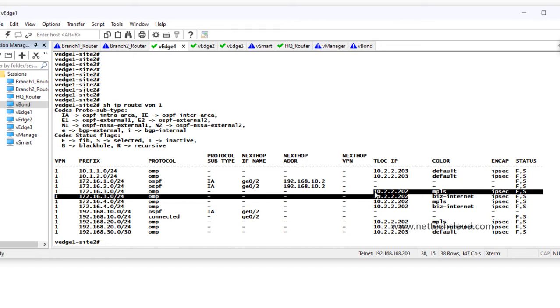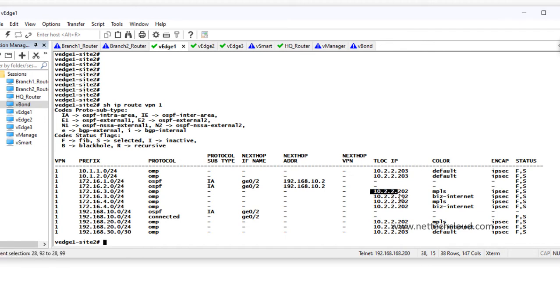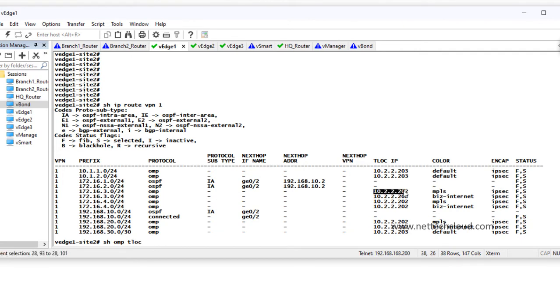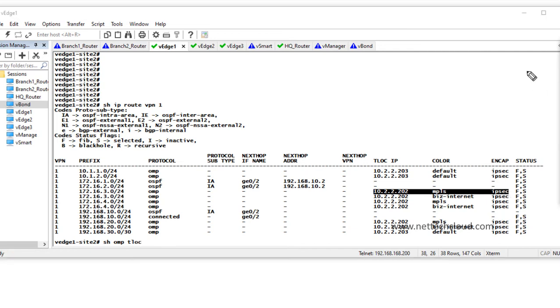But TLOC IP is not like an IP that is reachable or something. It's very much the same as the router ID. So now this router needs to know how to reach 10.2.2.202, color MPLS and encapsulation IPsec. There are three components of TLOC. What are the three components? TLOC IP, this one, color, which means transport, and encapsulation.